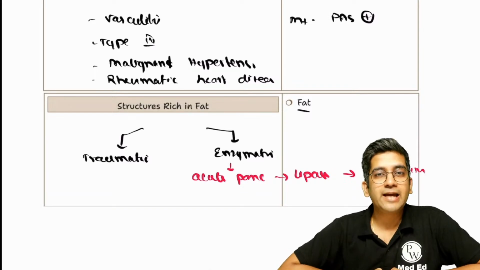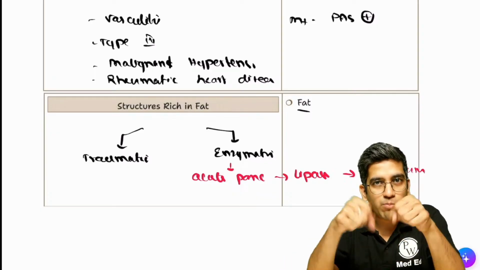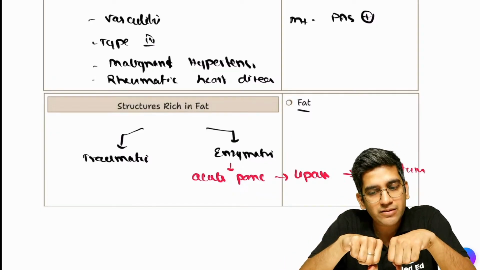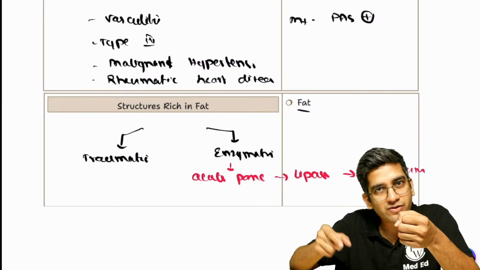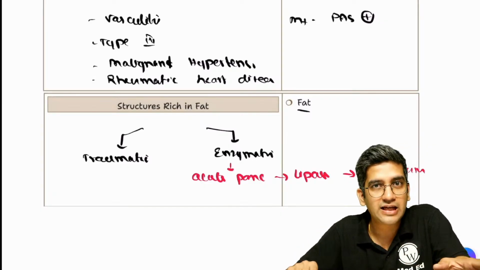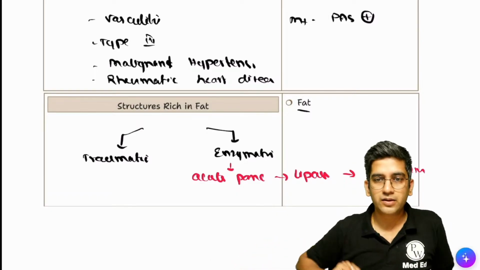No, Vinay. Fat embolism is caused because of a long bone fracture like a femur, where the bone marrow has fat, right? That fracture will break a vessel, and the fat from the bone marrow enters the vessel. Fat embolism and fat necrosis are totally different. Fine. Okay. Got it. Perfect.